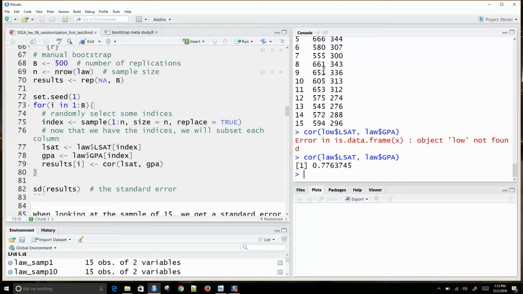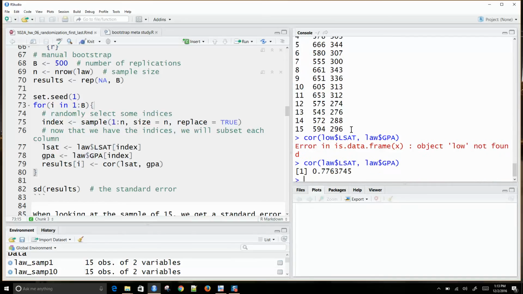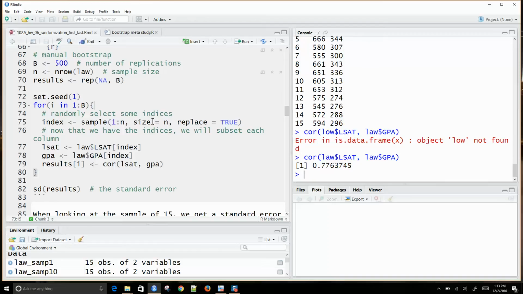And so, of course, depending on which sample you have, it's going to affect what you conclude. But anyway, here we're going to take this 15, treat this as my population, and sample with replacement. Then we're going to extract the LSATs, extract the GPAs, and calculate the correlation between LSAT and GPA. And when I do this, I would expect all of these results to be close to 0.776, which is the correlation I see in my sample.